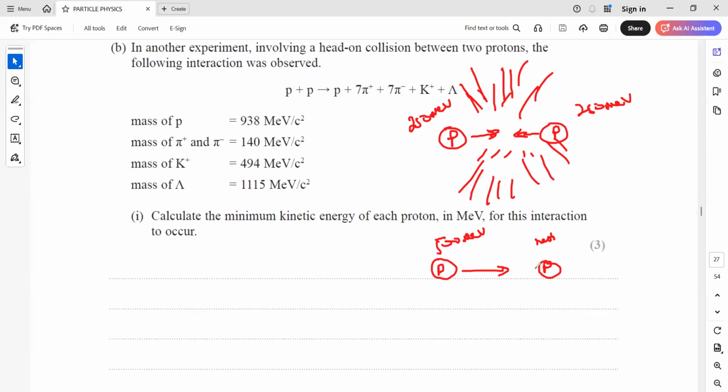Here, what might happen is that when the proton is interacting with another proton, this might push the particle forward. So not all of the energy is used to create the particle. Some of the energy may be, but not all of it. The remaining energy is used to push this particle, as the initial momentum is not zero. This particle was moving towards the right, so the initial momentum is towards the right, so the final momentum should also be towards the right hand side.